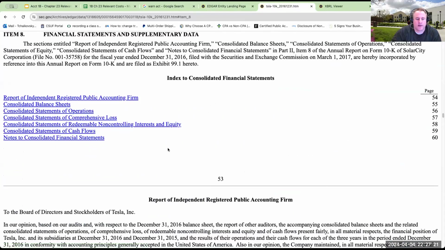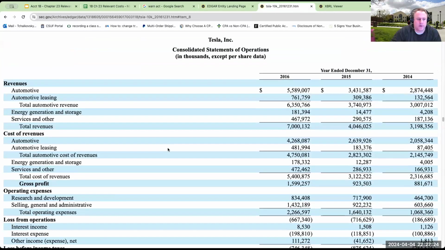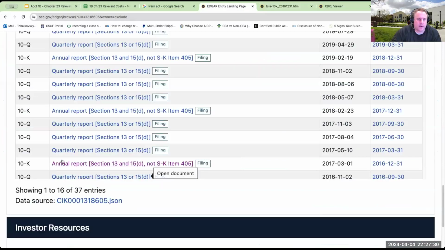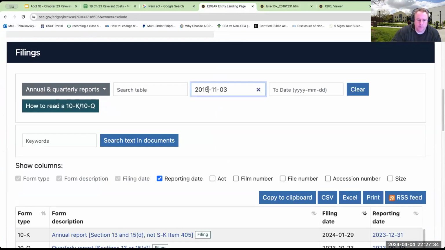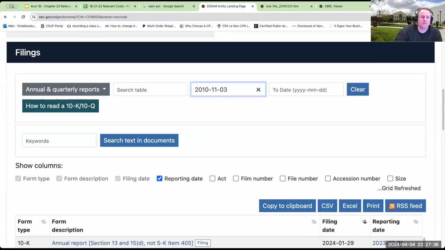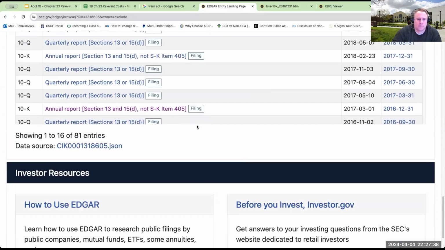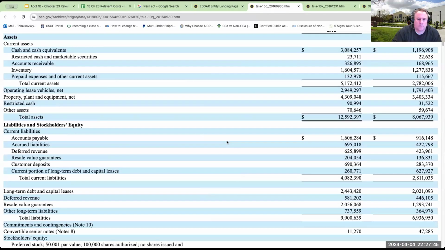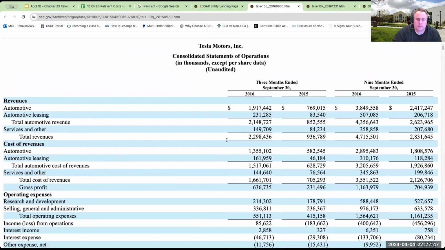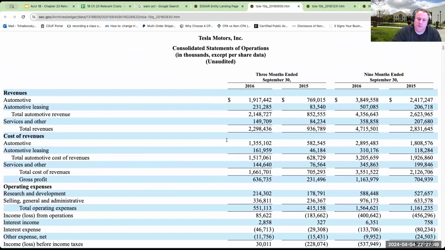Go ahead and go to financial statements. I might need to go back a little bit earlier, but this is actually not the right one to look at. But if I were to go back earlier in time... Well, I may be wrong on this one.